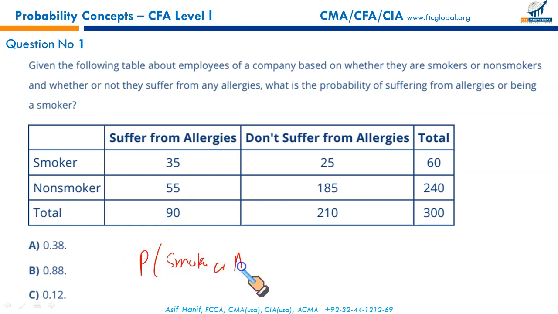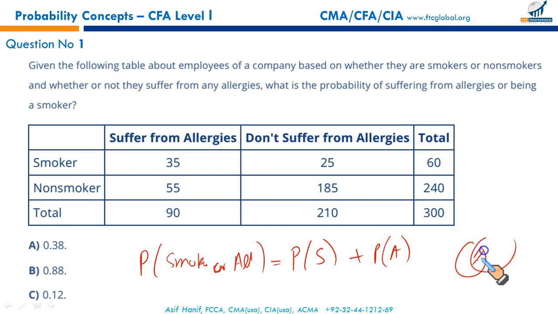Probability of smoker or having allergies is equal to, since it's or, so use the addition property, probability of smoker plus probability of having allergies. Since there are common areas as well, it requires some intersection to be deducted. So it's going to be probability of smoker intersection allergies. Now we just have to extract the right numbers. Smokers, 60, whether they have allergies or they don't. Out of how many? 300. So 60 out of 300.